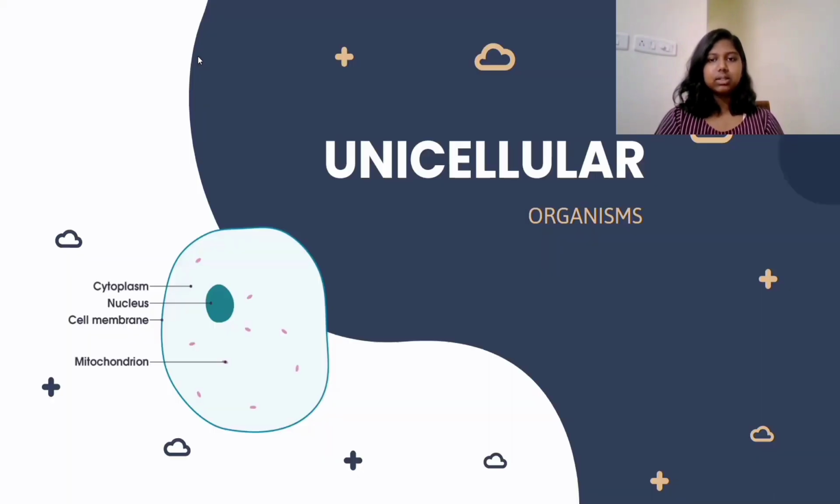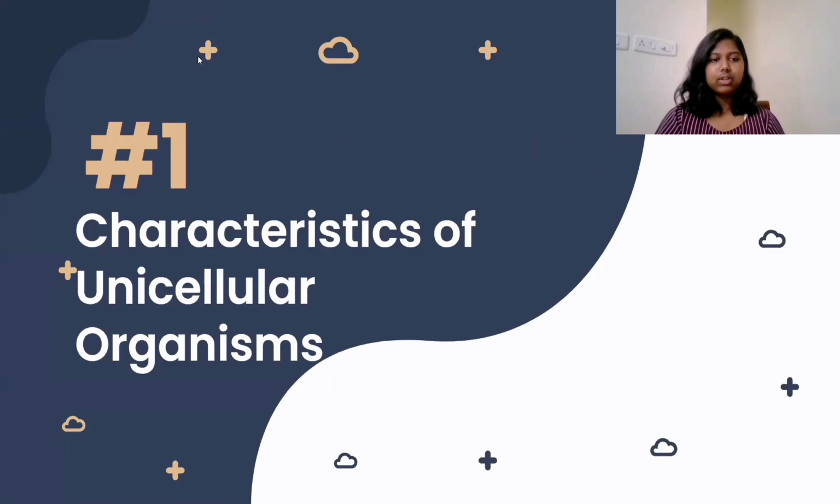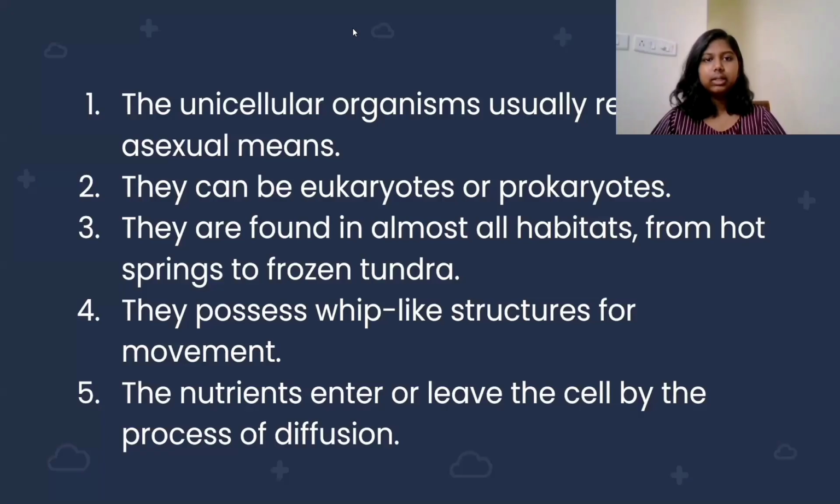Unicellular organisms. The characteristics of unicellular organisms. The unicellular organisms usually reproduce by asexual means. They can be eukaryotes or prokaryotes. They are found in almost all habitats, from hot springs to frozen tundra. They possess whip-like structures for movement. The nutrients enter or leave the cell by the process of diffusion.